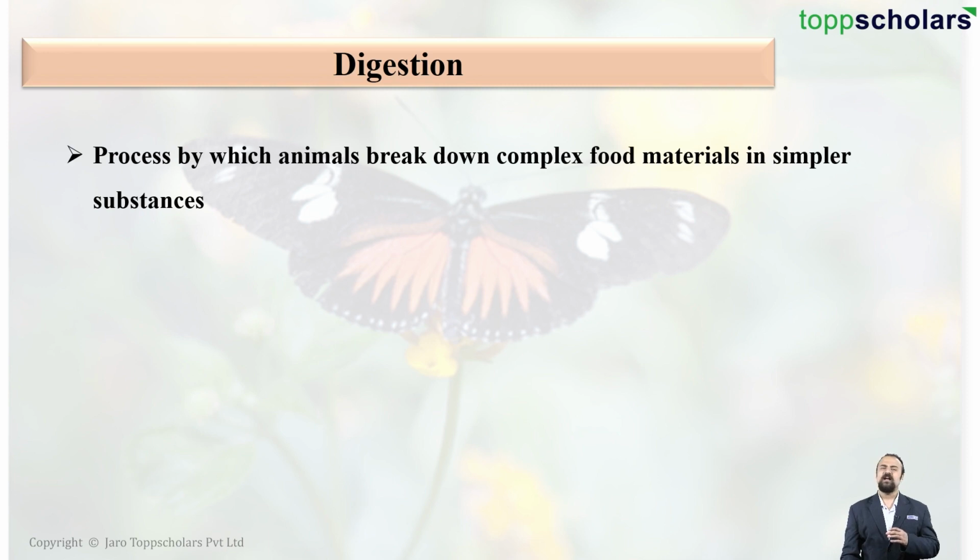For example, let us say you eat proteins. The proteins in the body will get converted or broken down into simple small amino acids. And these amino acids can then be absorbed by the intestine. Also, when you eat rice, rice contains starch, which is a very long polysaccharide. But in the body, these starch molecules are broken down into simple sugars which can be absorbed.